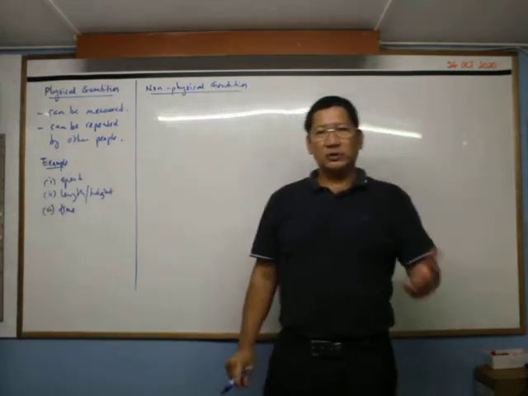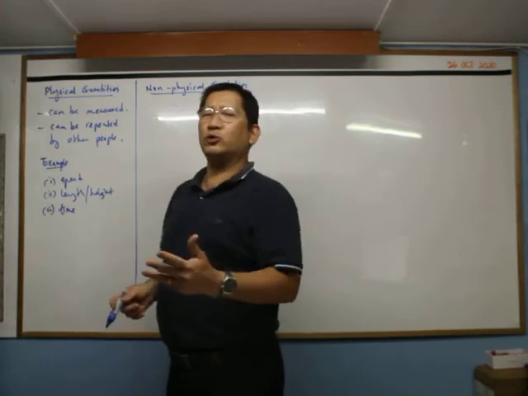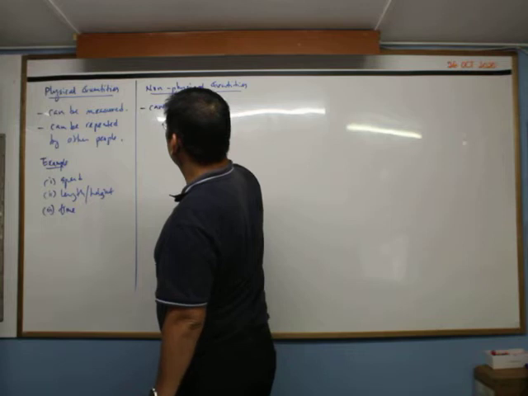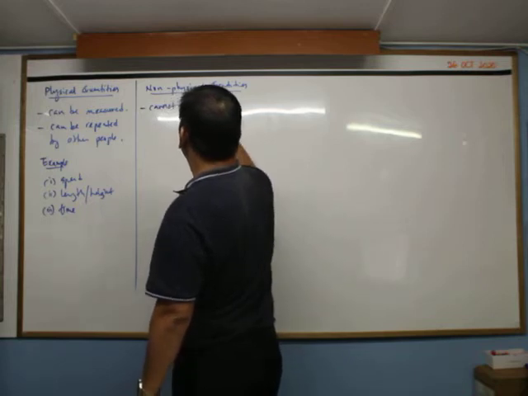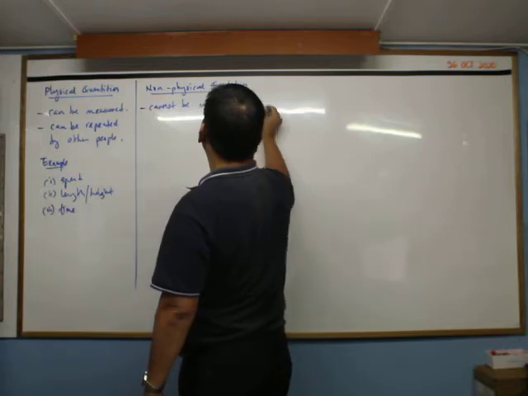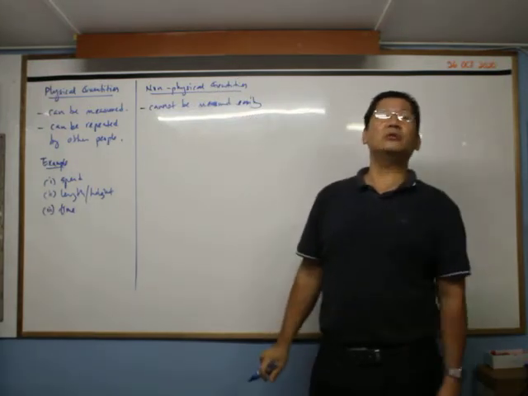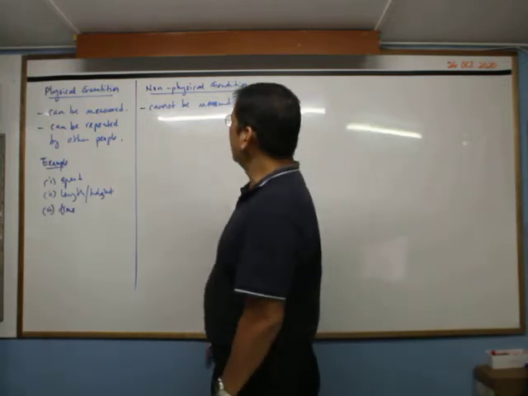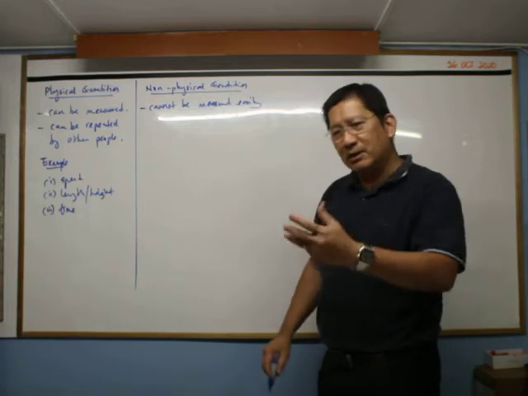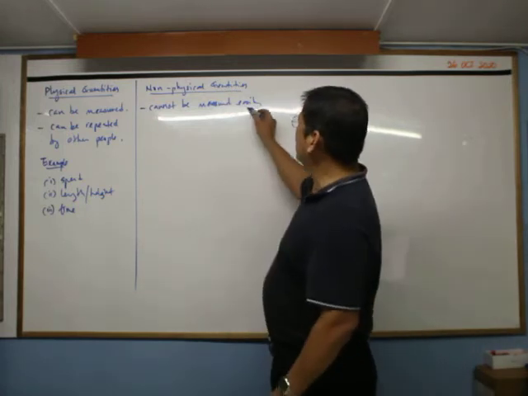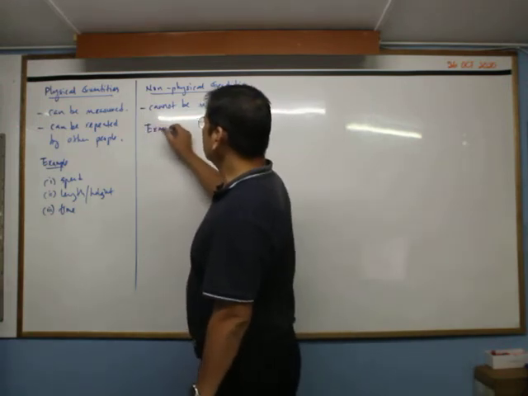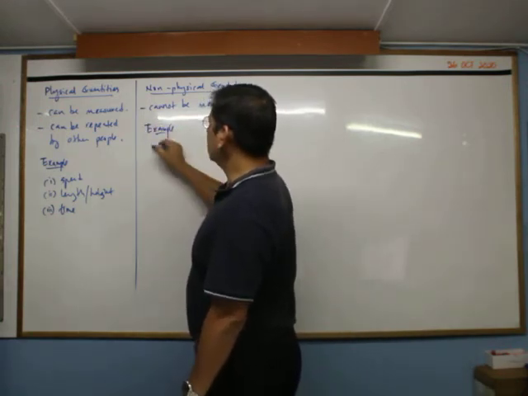Of course, it is not to say they cannot be measured, but they cannot be measured easily, not that easy to measure. We talk about that one later. It's the same thing: as long as there is some quantity, it can be repeated by someone else, but again, not that easy.